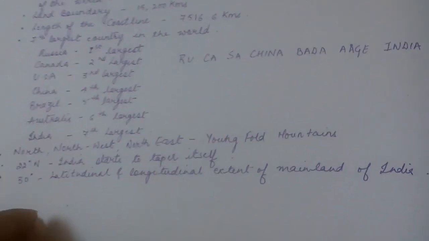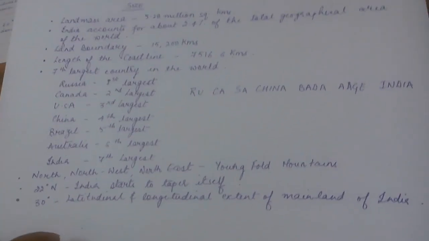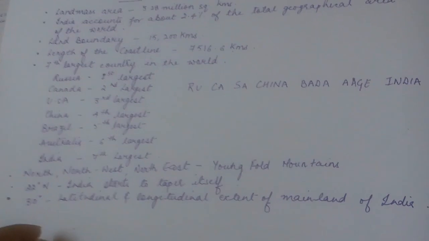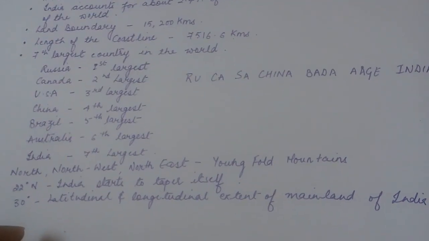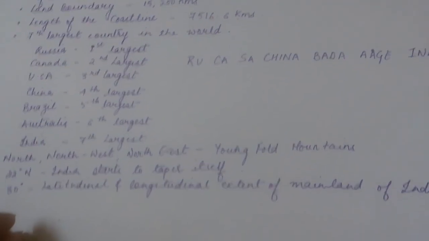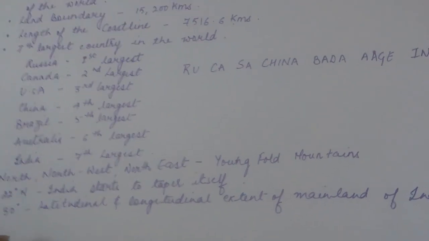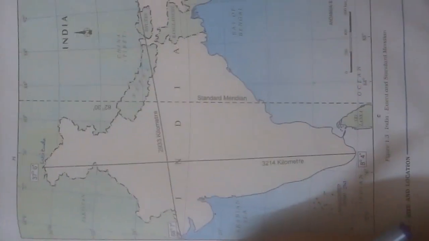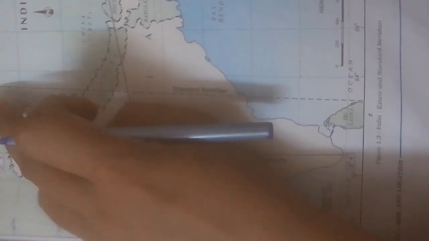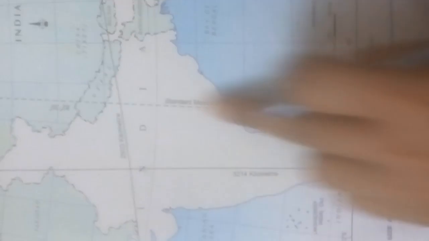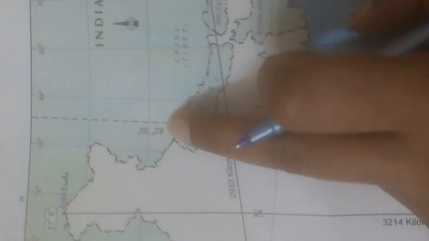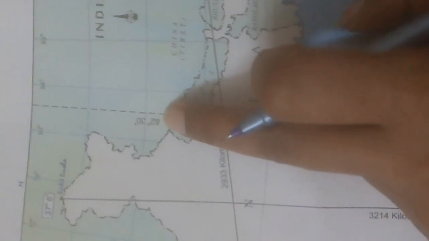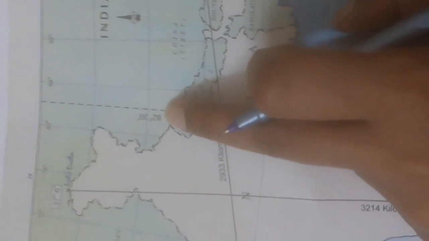And what influences the duration of day and night? That point also we had done. That is, the latitudinal extent influences the duration of day and night. Other than that, we have over here also discussed about standard meridian. What is the degree of this standard meridian? It's 82 degree 30 east. Okay, 82 degree 30 east.